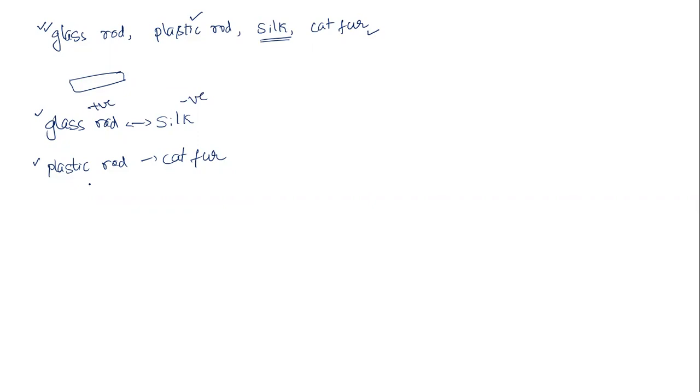And here the plastic rod is there, no? Again here the plastic rod is going to acquire a negative charge and the cat fur is going to acquire a positive charge. Now if, after rubbing this, I bring a glass rod near the plastic rod, they attract each other because they're different kinds of charge. You can do this experiment also to know the different types of charges, means how many types of charge there are, positive or negative.